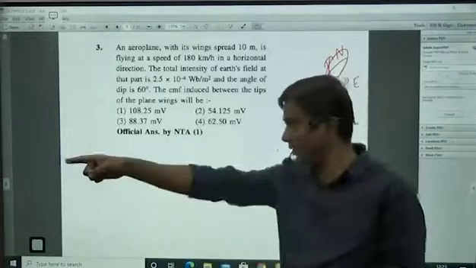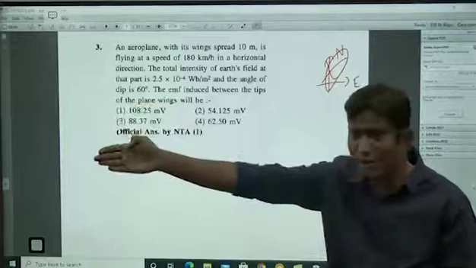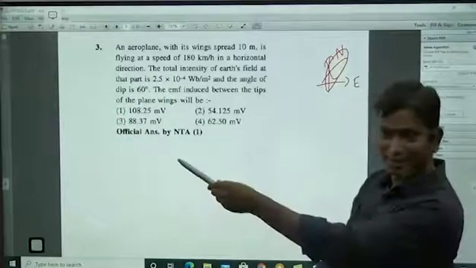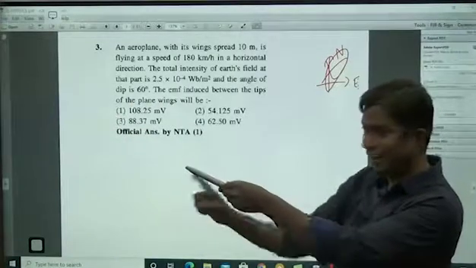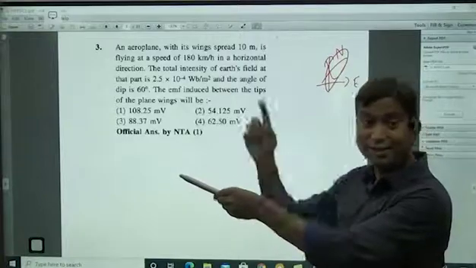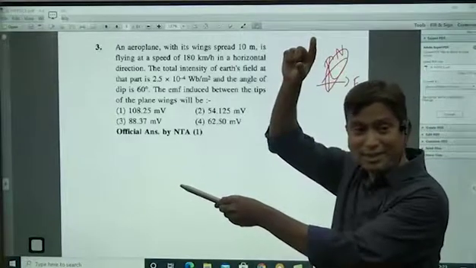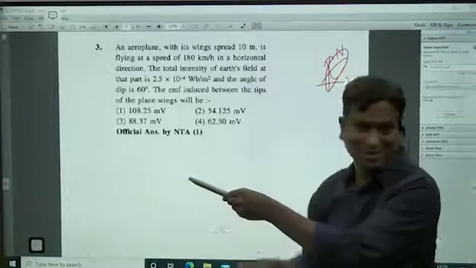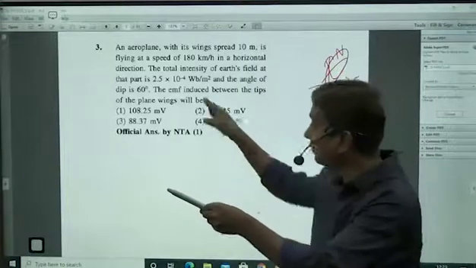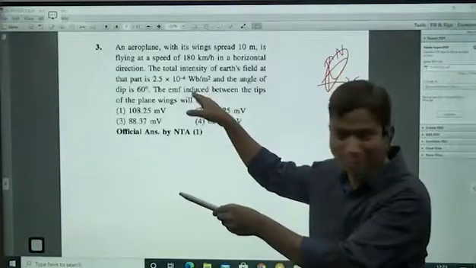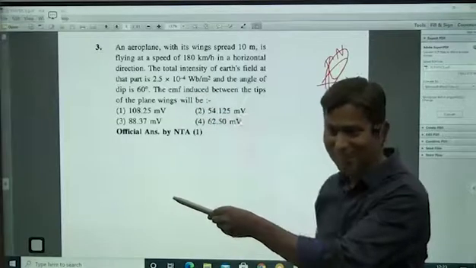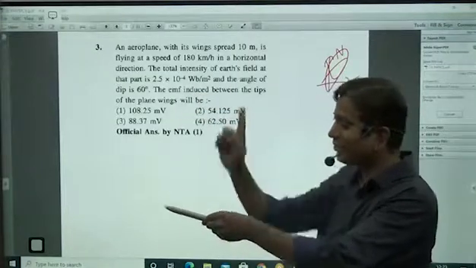Now the question is about the Earth's magnetic field. If it is north, it won't be purely north like this. It will be like this, the Earth's magnetic field. So you have to take the horizontal component and the vertical component. Generally when we are solving magnetism problems, every time we used to take the horizontal component only. Here also some of you might have used the horizontal component to do this problem, which is wrong. This is the horizontal component, this is the vertical component.